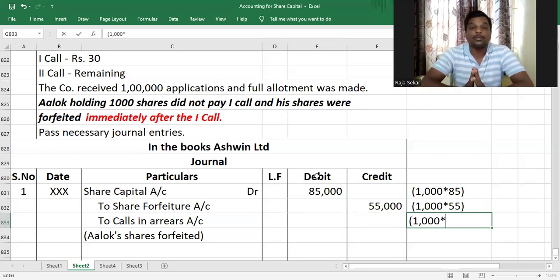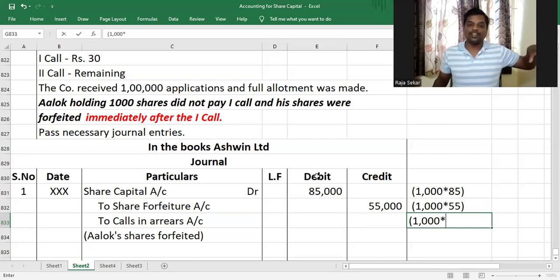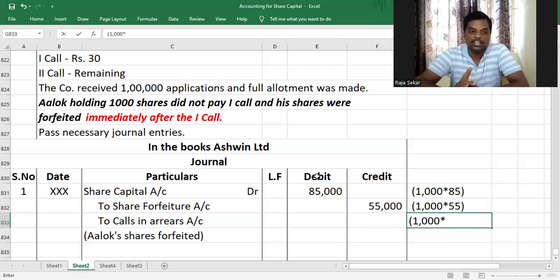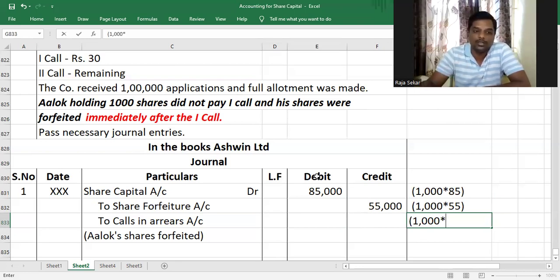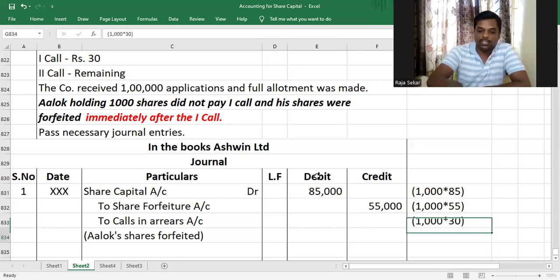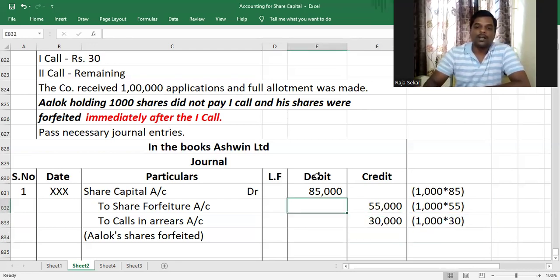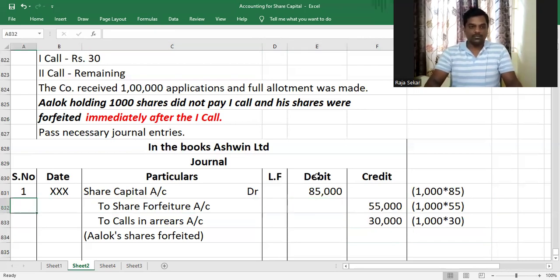The number of shares forfeited multiplied by the amount called up but not yet paid. So what is the total amount called up? 85. Out of which how much has been paid? 55. What has not been paid? First call, and that is 30. I'm not going to include the second call amount here in calls in arrears because that has not yet been called up itself. What you're supposed to credit calls in arrears account with is only the amount called up and not paid. Only that part you should take. Understood or not, my dear children? So that will be 1000 into 30, which is 30,000. As you can see, 85 tallies with 85. And that's it, my dear children.